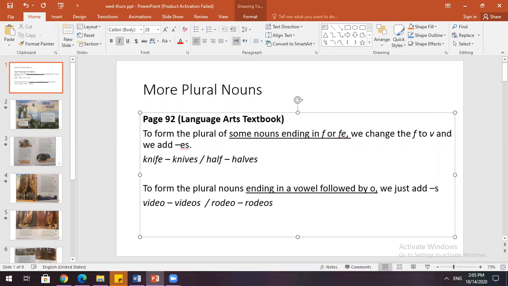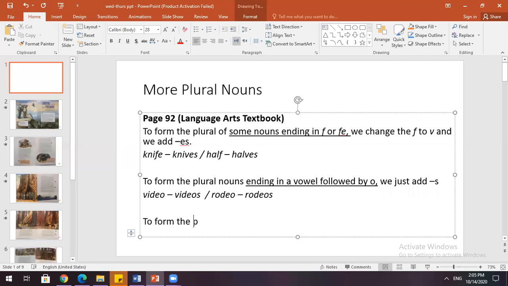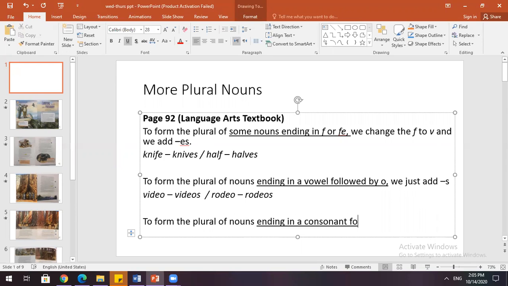All right, and we have another rule. To form the plural of nouns ending in a consonant followed by O, what do we do? We add S, and sometimes we add ES.